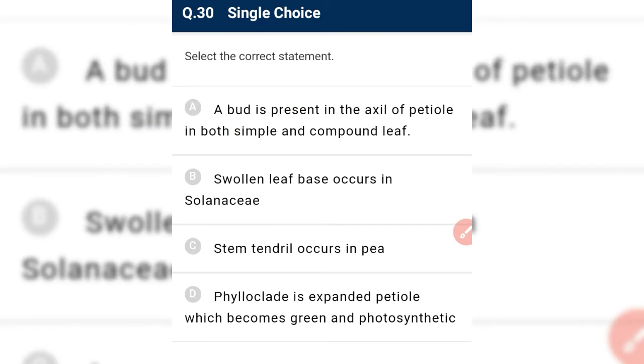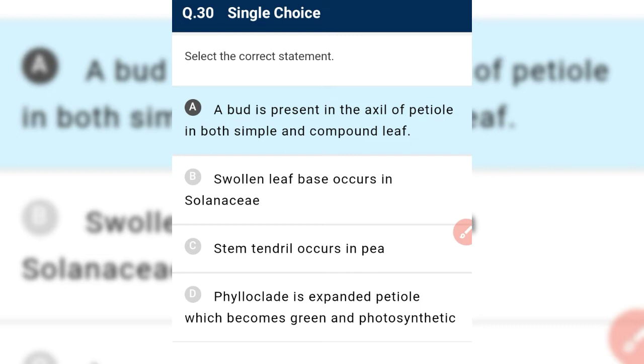Select the correct statement. A bud is present in the axil of petiole in both simple and compound leaf. We have to focus on this word, leaf. We said in the axil of both simple leaf and compound leaf, what will be found? A bud can be seen in the axil of petiole in both simple as well as compound leaf, but it cannot be found in the axil of a leaflet. So it is the required answer.